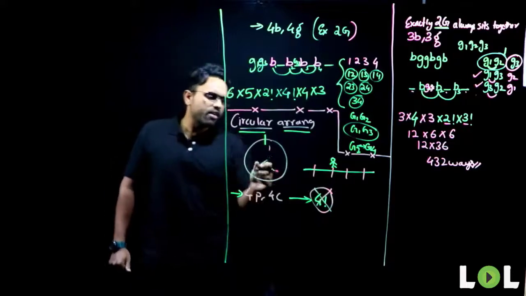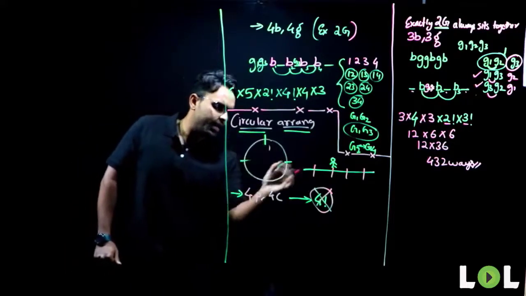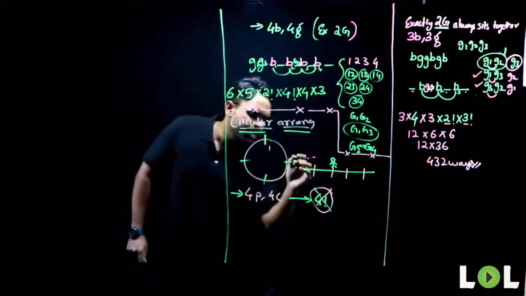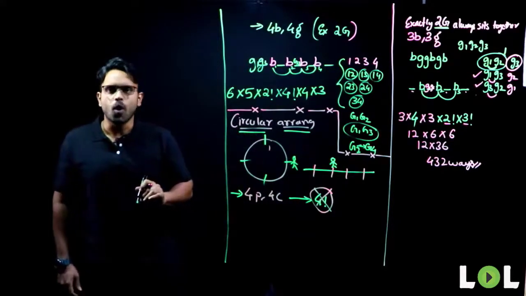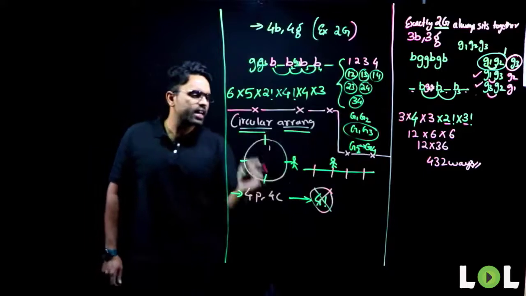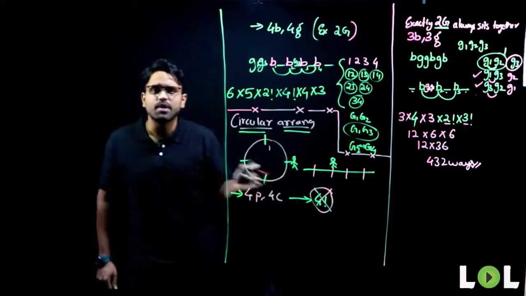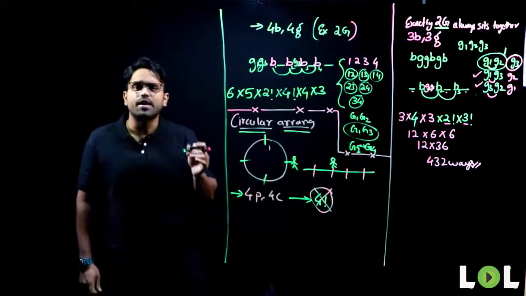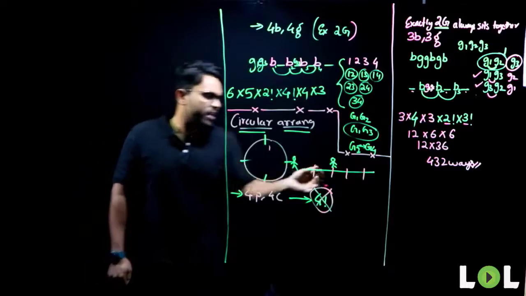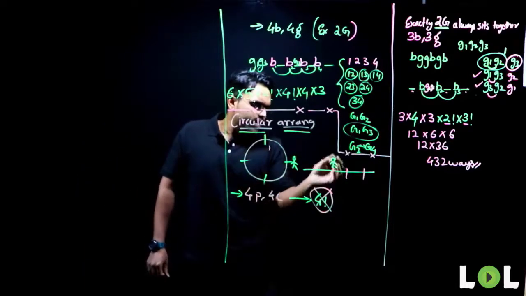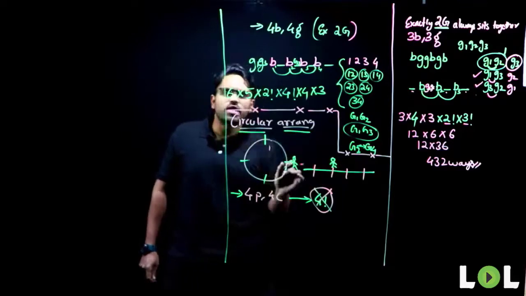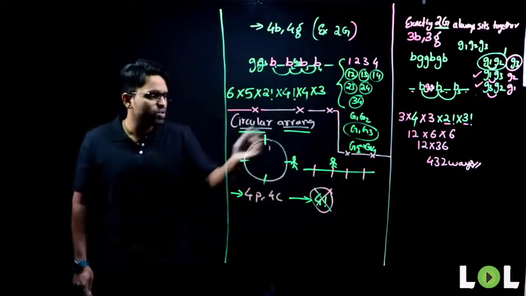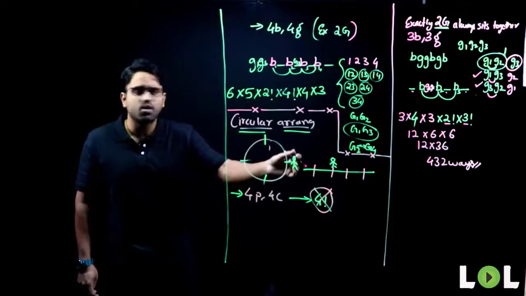But now, if I place the same 4 chairs over here in a circle, and I make you sit here, will you ever be able to tell me where you are sitting? No. Why? Because this is a circular arrangement. In circular arrangement, you do not have a reference point. Here, there is a reference point, so I can tell your position. But here, there is no reference point, so I cannot tell the position of this person.